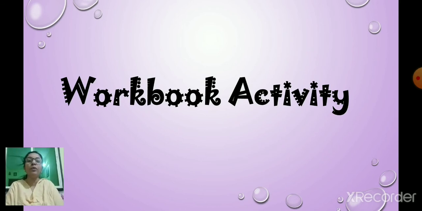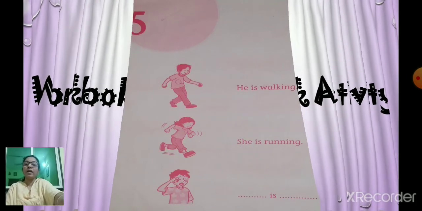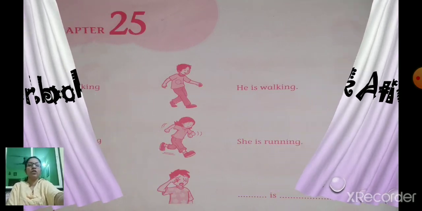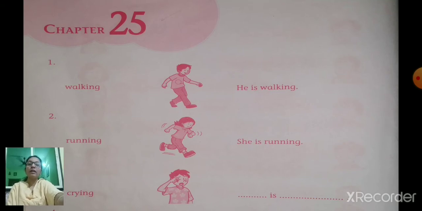So what you are going to do? You are going to take page number 38. At the top you will write today's date. Today's date on page number 38. That is chapter number 25. Write today's date and then we will start. So let us start with the workbook activity. All are going to write in good handwriting. I don't want any mistakes. Neat work it should be. So at the top, beside chapter 25, you are going to write today's date.